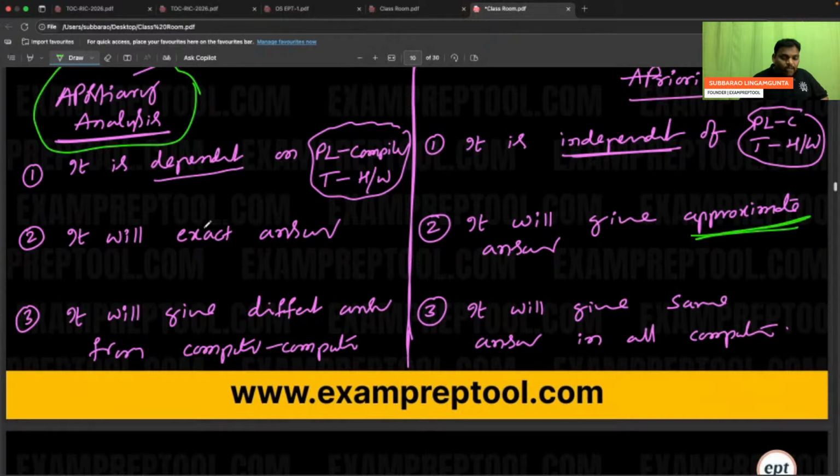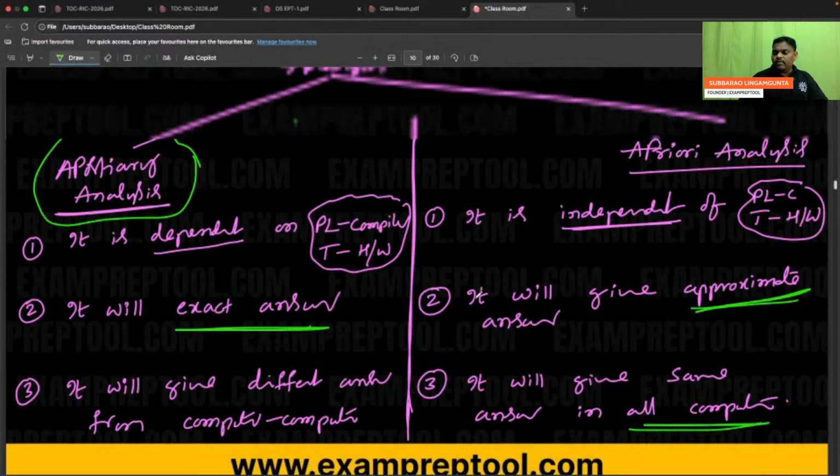Because it is dependent, you will get the exact answer. The problem with the exact answer is that when the computer changes, the time complexity will change. Slow computer, more time. Faster computer, less time. So the advantage of independent analysis is that it will give the same answer on every computer. Every model has its own story.